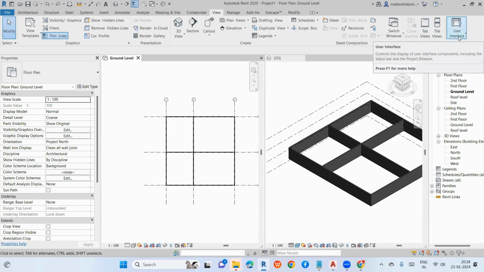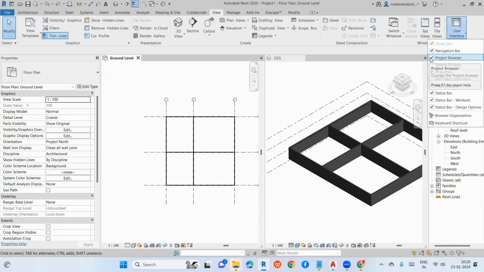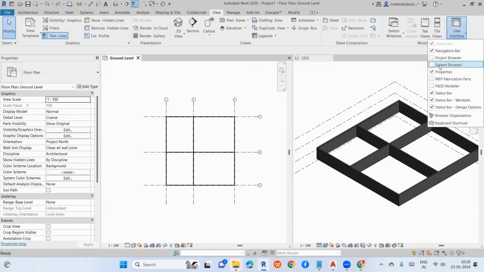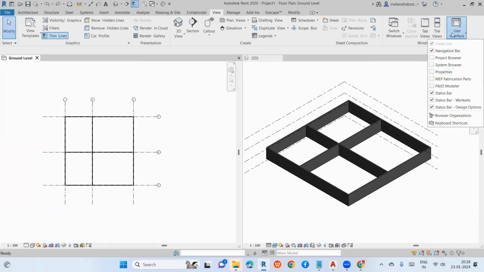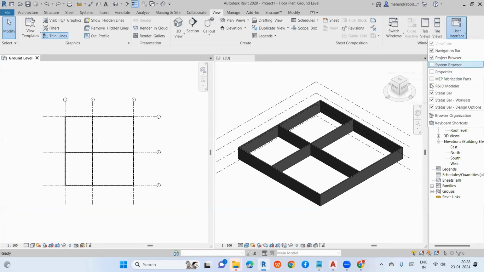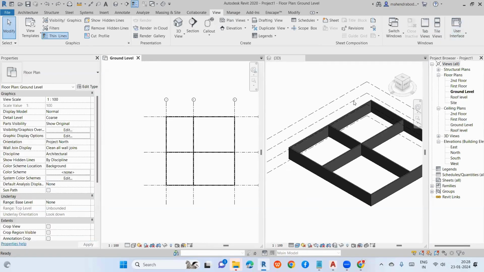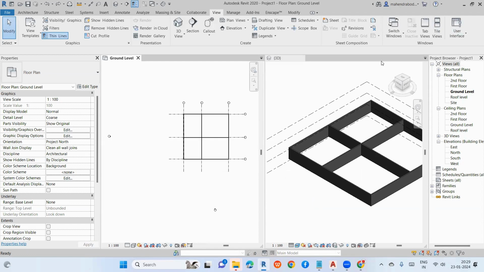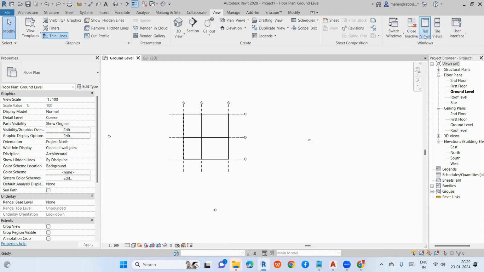See, sometimes the project browser is not visible, then go to View, User Interface, turn on your project browser and properties. Okay, clear, right? So generally WT is better. If you don't want to see these two views, then click tab views. It's clear, right?